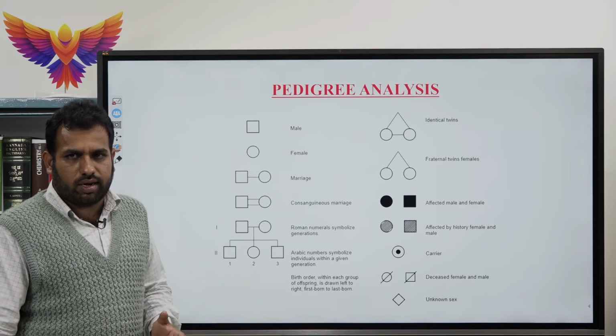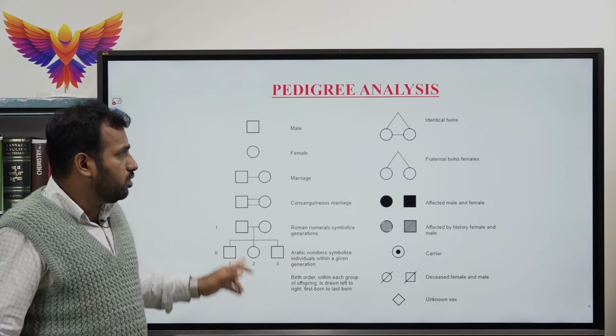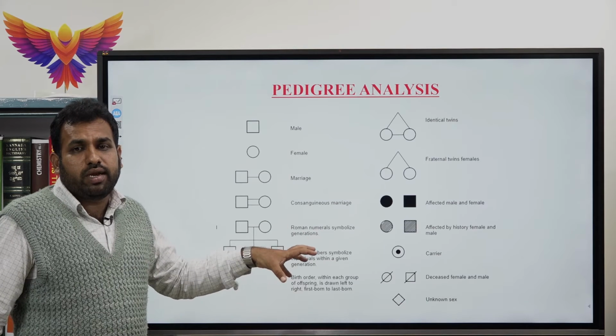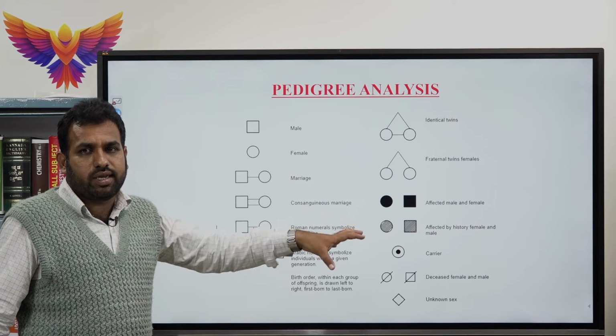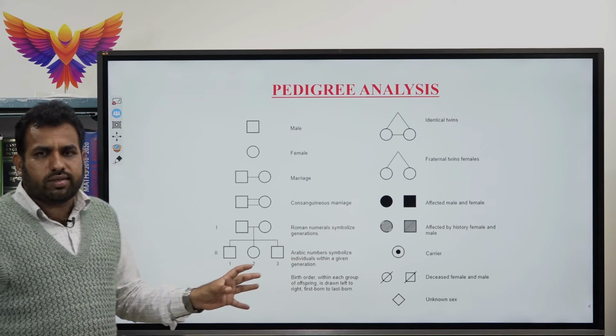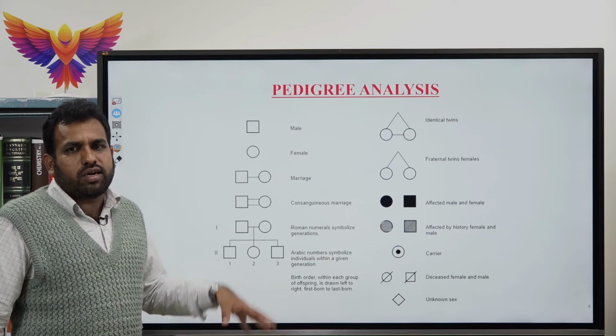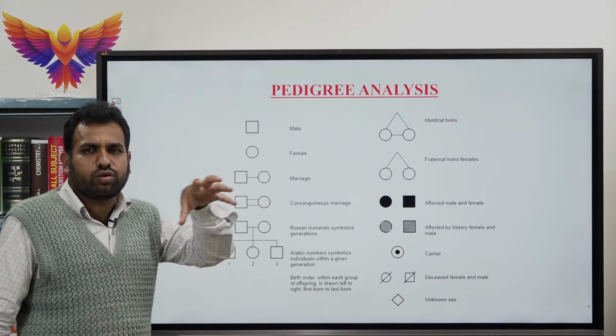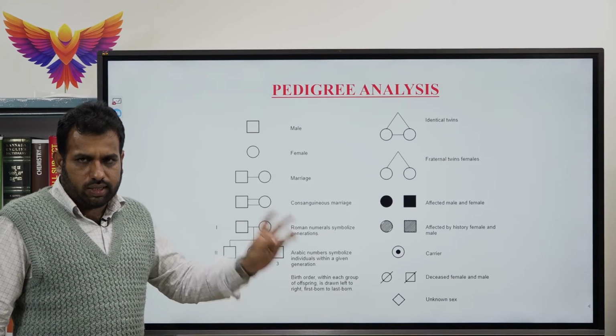What is pedigree analysis? These are the symbols which we use to study the family history, and that is called pedigree analysis. Why is pedigree analysis important? First, in order to know the inheritance pattern over the generations.